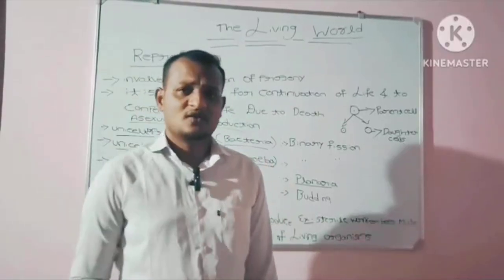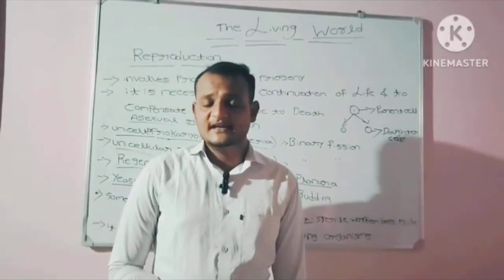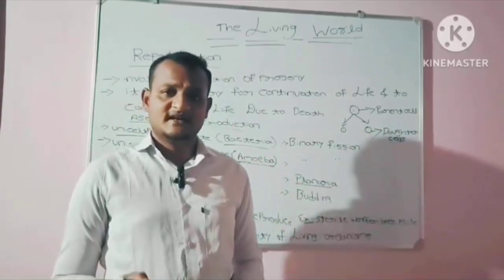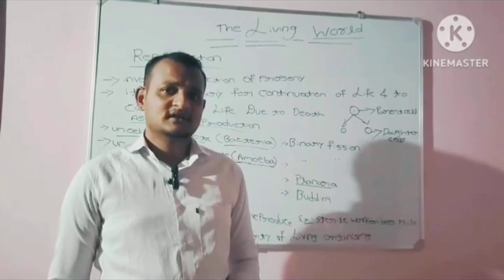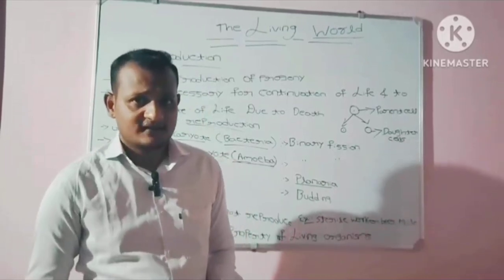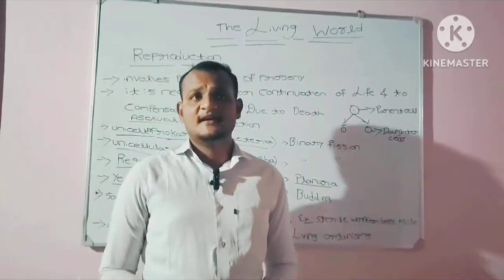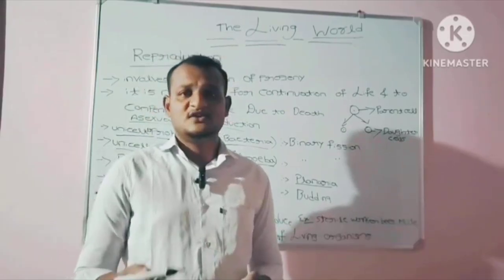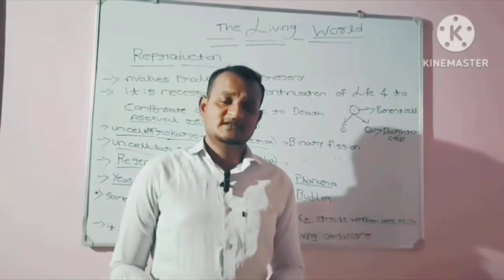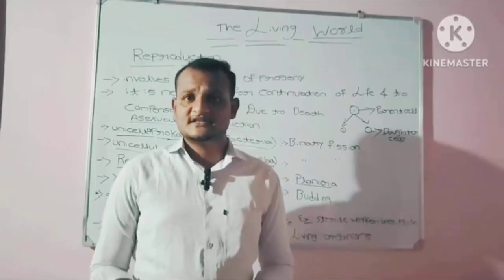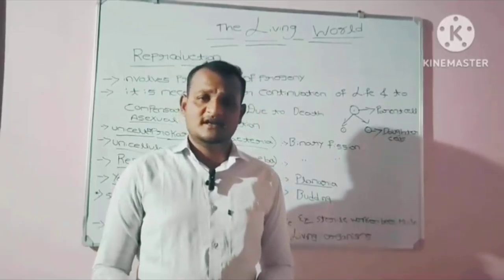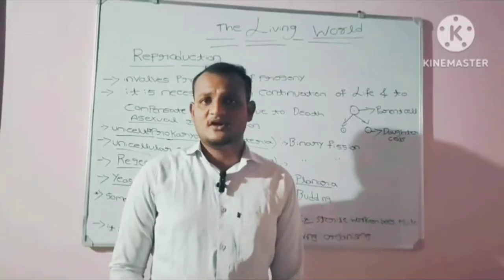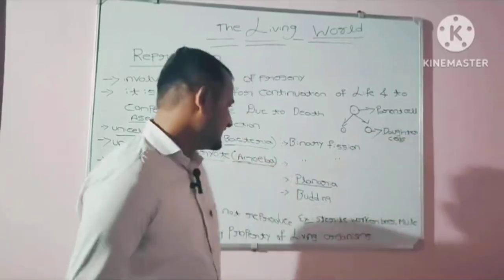You may ask me, what is budding? Budding is when a new organism is generated from a bud. You can ask me how the bud is generated. A bud is generated on the parent organism due to continuous cell division. The continuous cell division results in the generation of a bud on the parent organism, and through that bud it gives rise to another organism. So that is budding.